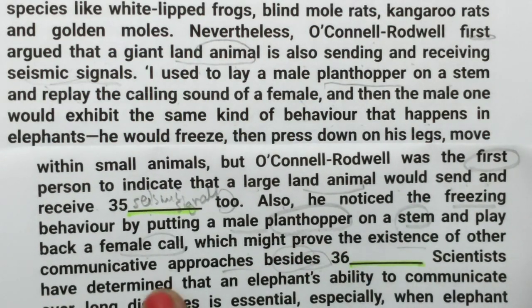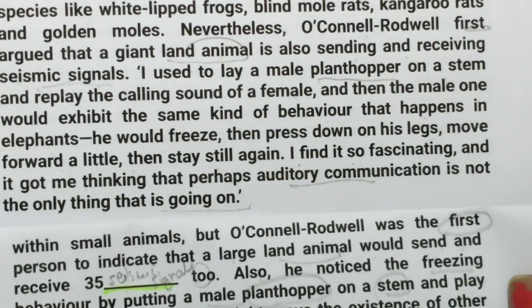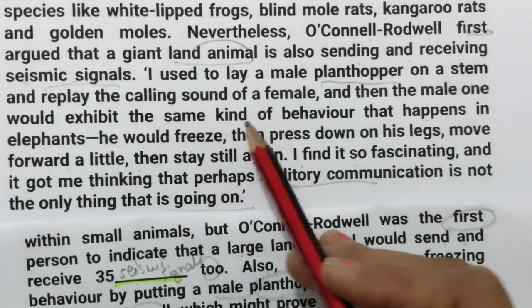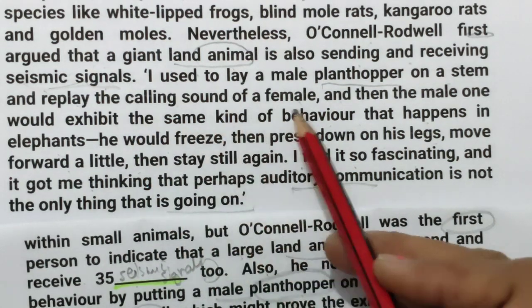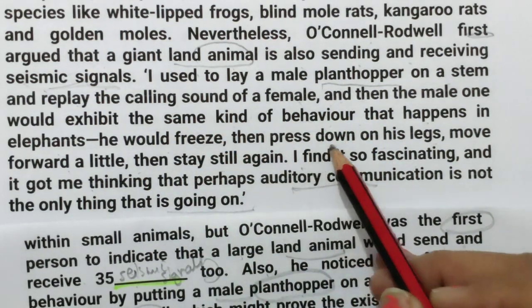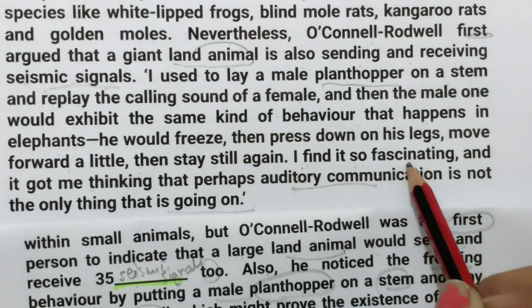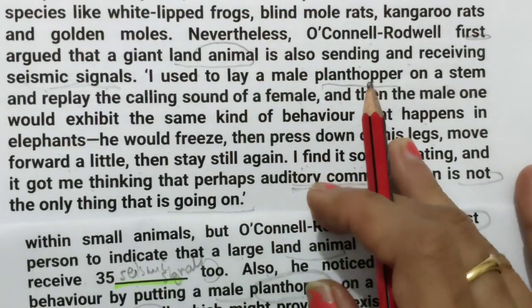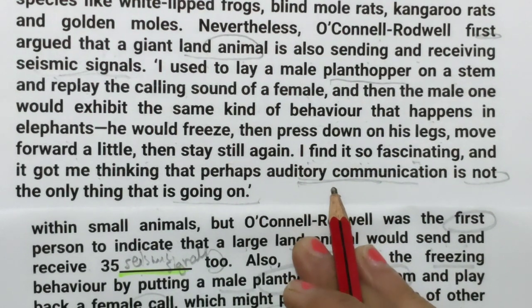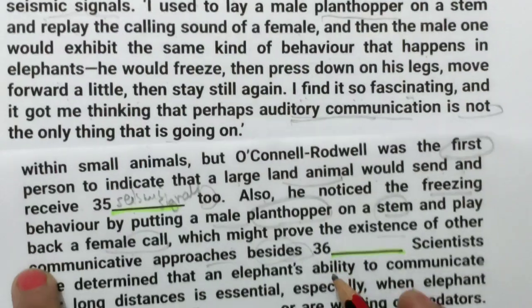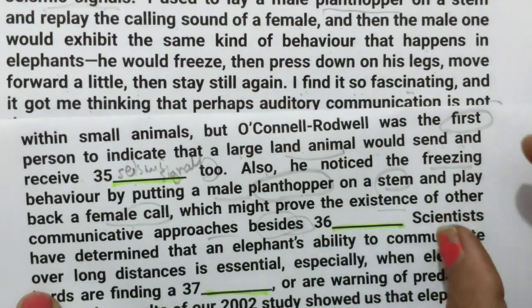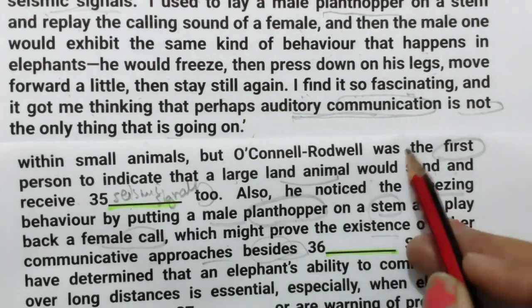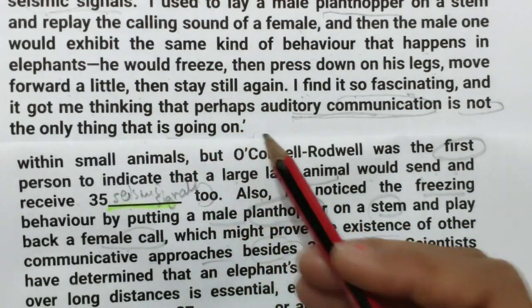It is not the only, it means auditory communication is the word here, because auditory communication is not the only thing going on.